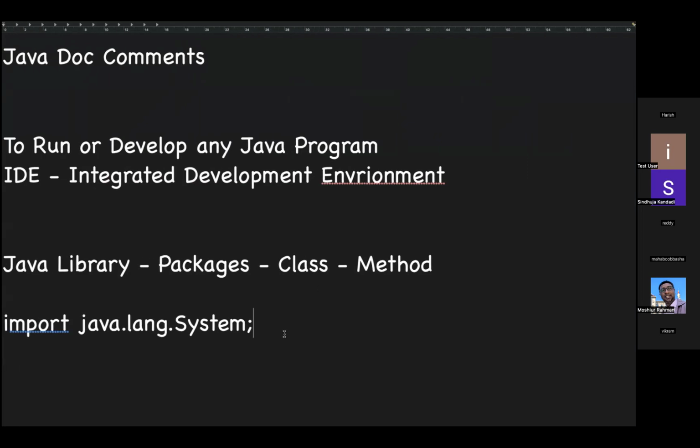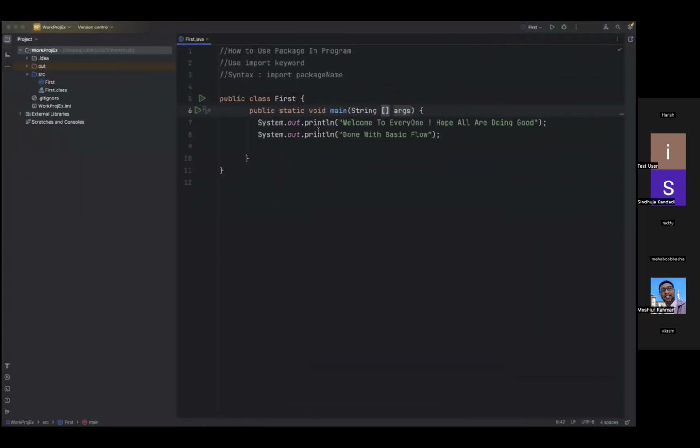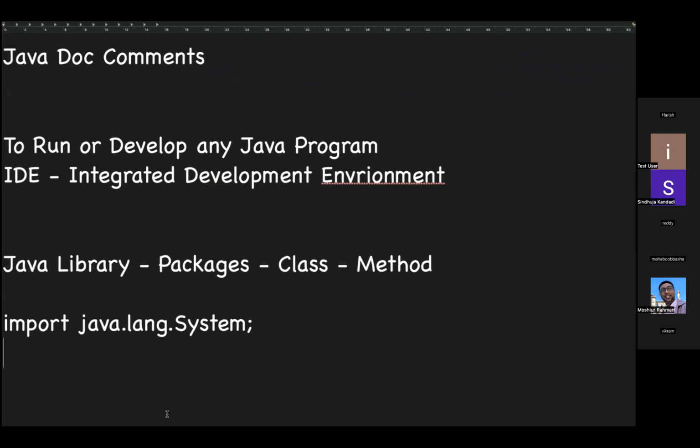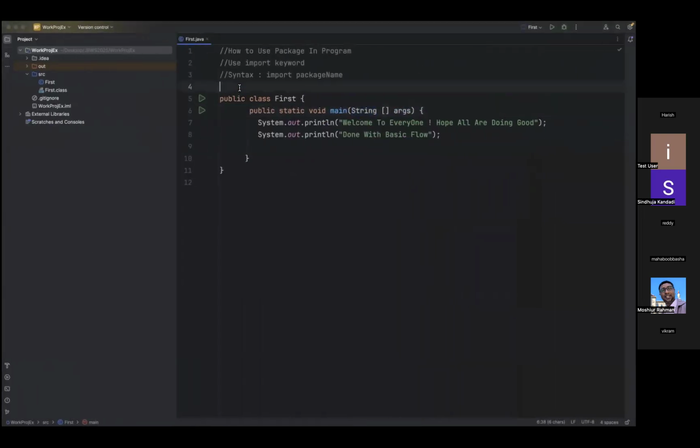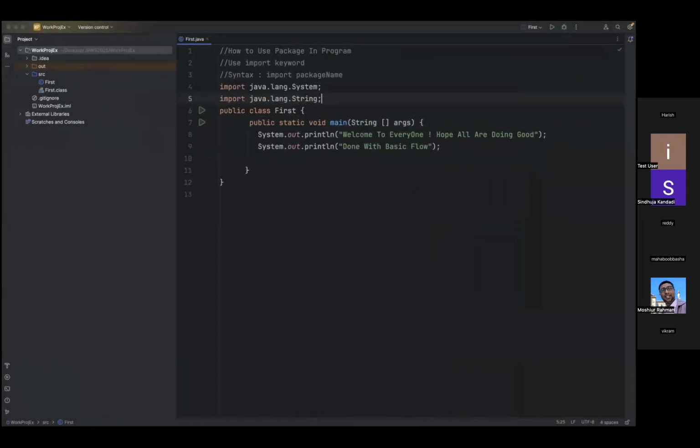One more package we have used here. What is the package we have used here? Take this, and use import java.lang.String. The meaning is that for the IDE there is no need to declare explicitly, as it is already supported from the backend.